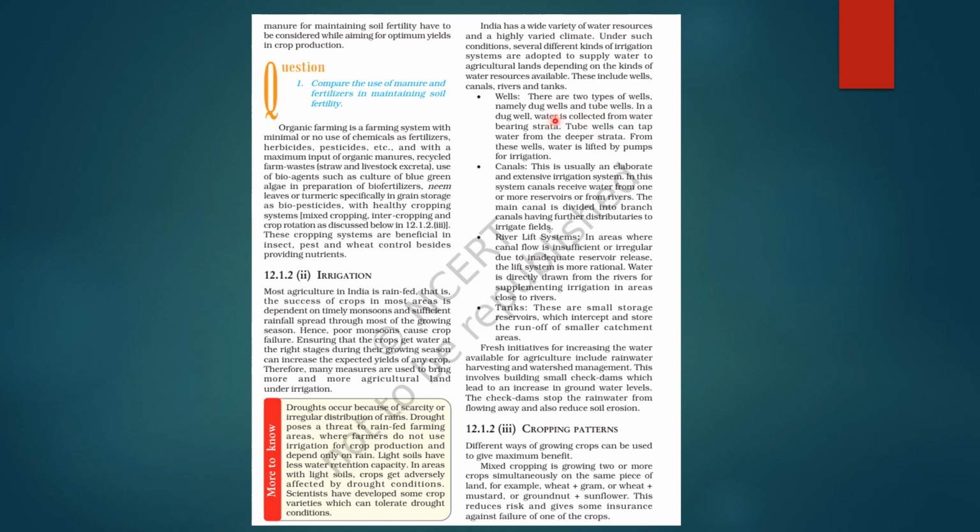जैसे wells हैं suppose. Okay, there are two types of wells. एक होते हैं dug wells, एक होते हैं tube wells. So in dug wells, water is collected from water bearing strata and tube wells can tap water from the deeper strata. Like from these wells, water is lifted by pumps for irrigation. Okay. Next हो गया canals.